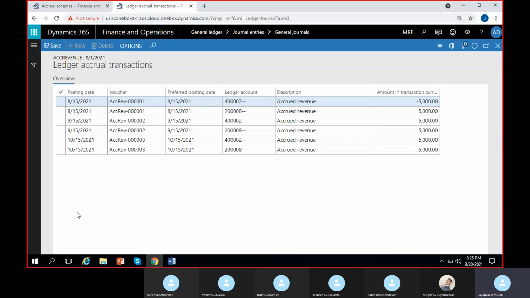What if I have selected the end of the month? The date will change to 30th and 31st of each month. Whatever the last date in the month is, it will go for that particular date. So clear, right? This one until here.